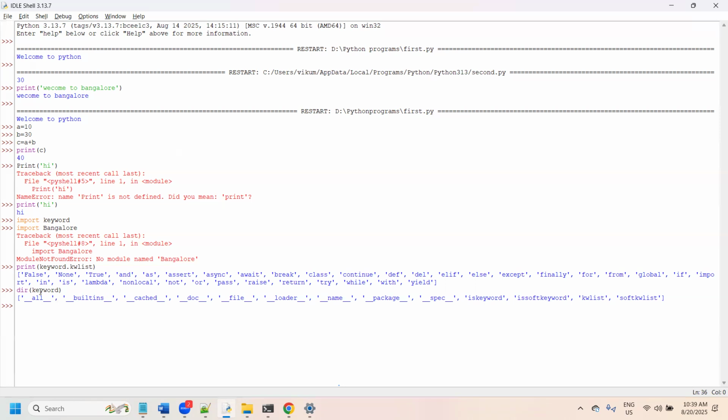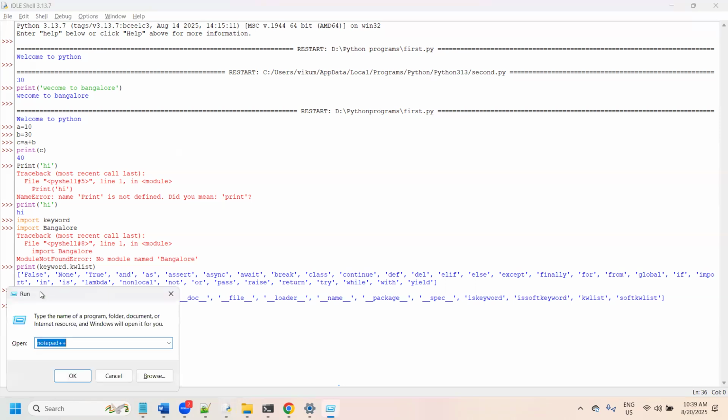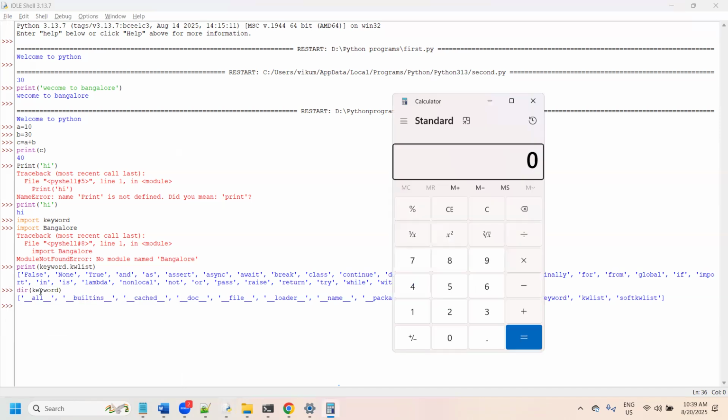Inside the calculator, if you open calc, this is one package. Inside that, what are we having? This is one function, this is one function. All of these we can call sub programs.